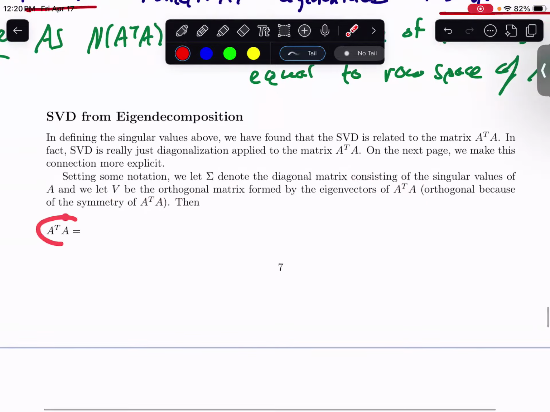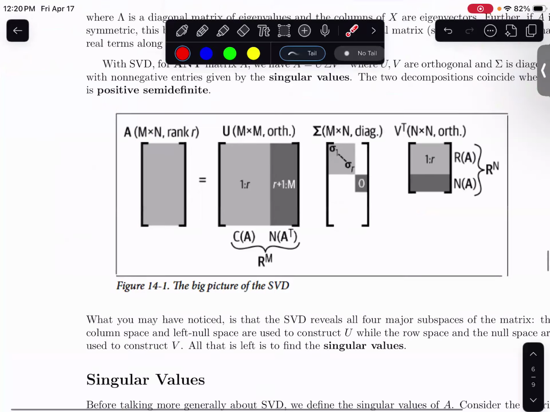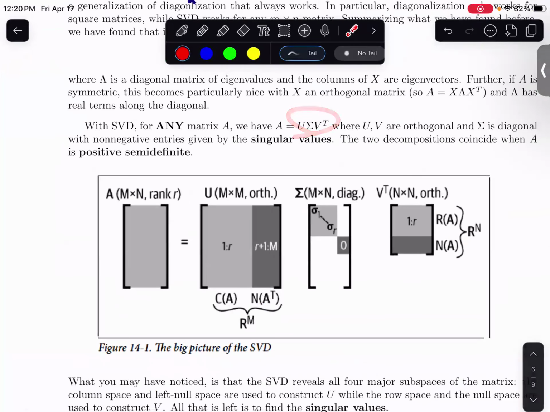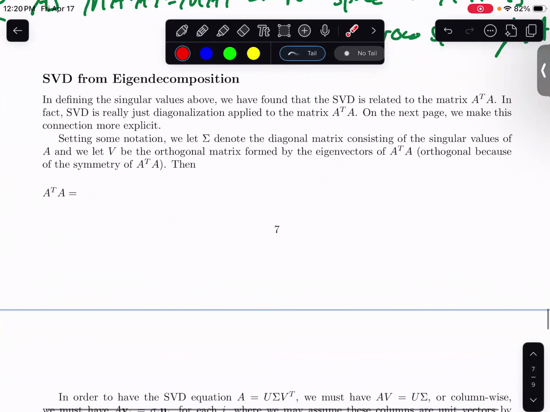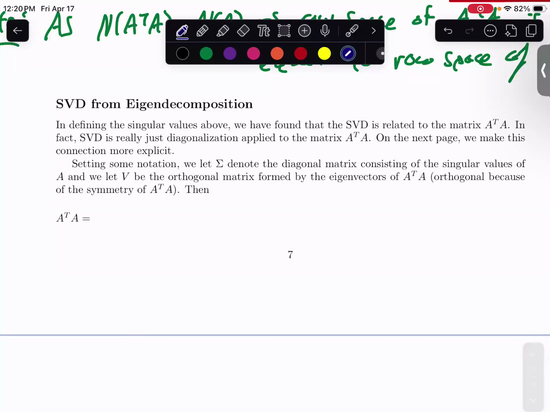And so how do we go from A transpose times A to this matrix decomposition, U times sigma times V transpose? You can start with the diagonalization, which is equal to V times lambda times V inverse. V is the orthogonal matrix formed by the eigenvectors of A transpose times A, and because V is orthogonal, V inverse is just equal to its transpose. So it has a really nice inverse description.